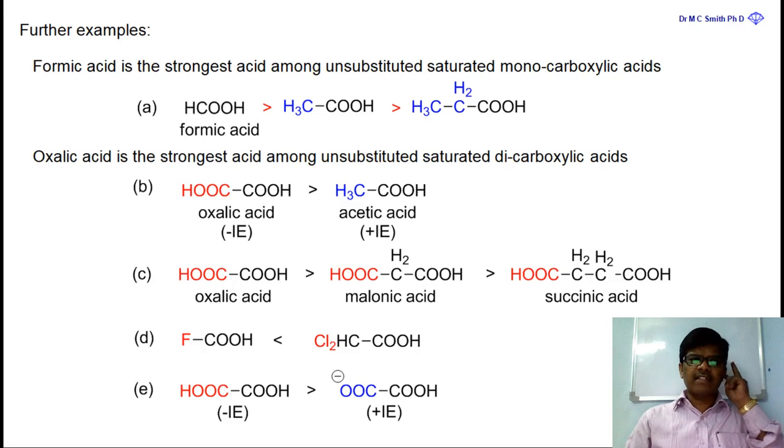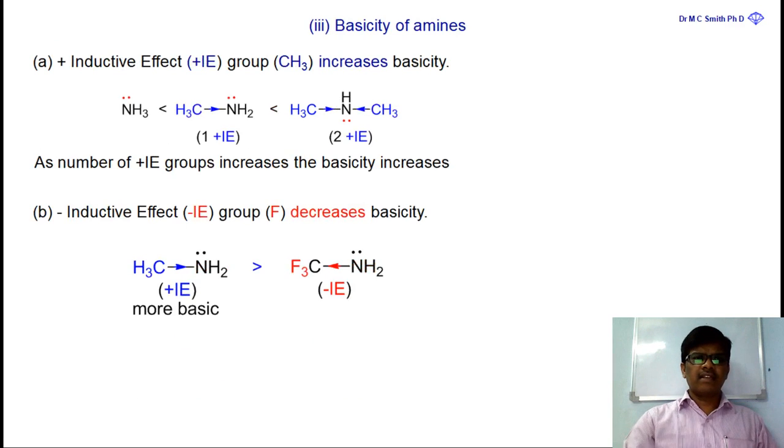So formic acid is the strongest acid among all homologous acids in that series, and oxalic acid is the strongest acid in that series of homologous acids. Clear? Yes. What is the third application of inductive effect? Yes, basicity of amines. This is a very important point, especially when one compares methylamine, dimethylamine and ammonia, so which is more basic?